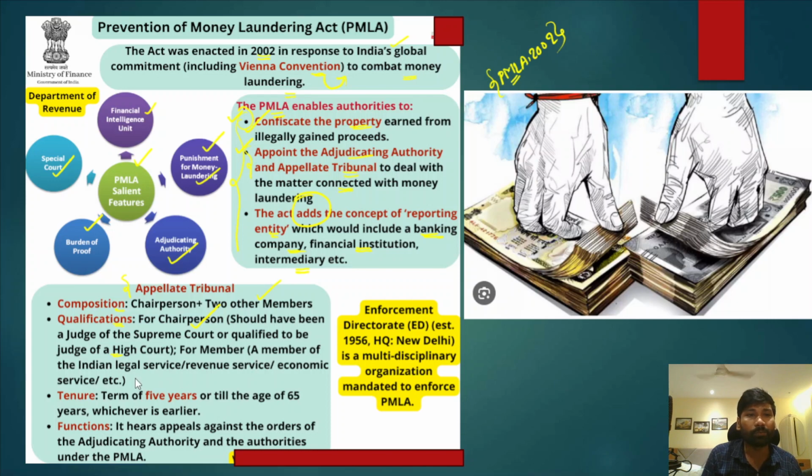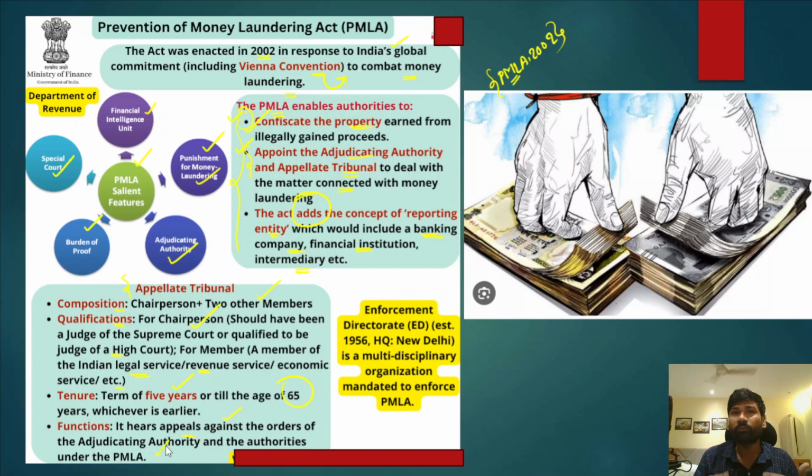Members come from the Indian Legal Service, Revenue Service, or Economic Service, and their tenure is 5 years or till the age of 65 years. As for functions, it hears appeals against the orders of the adjudicating authority and the authorities under the Prevention of Money Laundering Act.